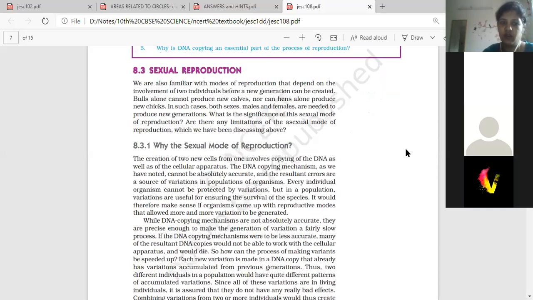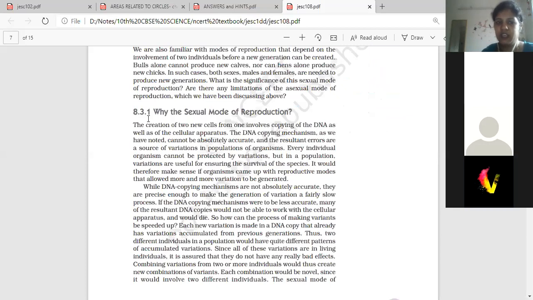The creation of two new cells from one involves copying of the DNA as well as the cellular apparatus. The DNA copying mechanism, as we have noted, cannot be absolutely accurate. The resultant errors are the source of variations in populations of organisms. Every individual organism cannot be protected by variations, but in a population, variations are useful for ensuring the survival of the species. Underline this point.